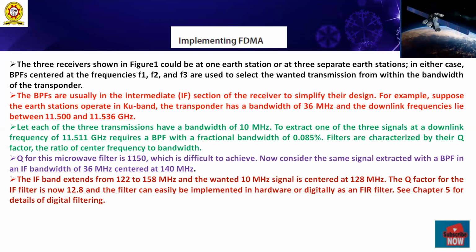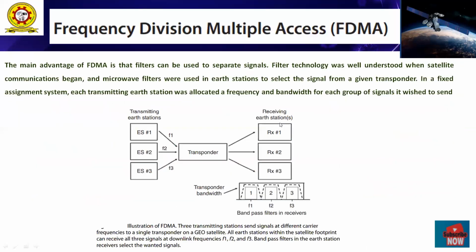In the previous slide, the individual carrier stations, F1, F2, F3, these frequencies are called downlink.